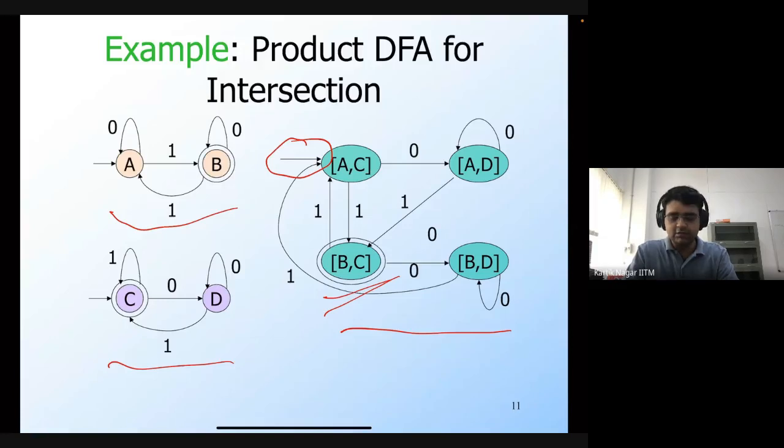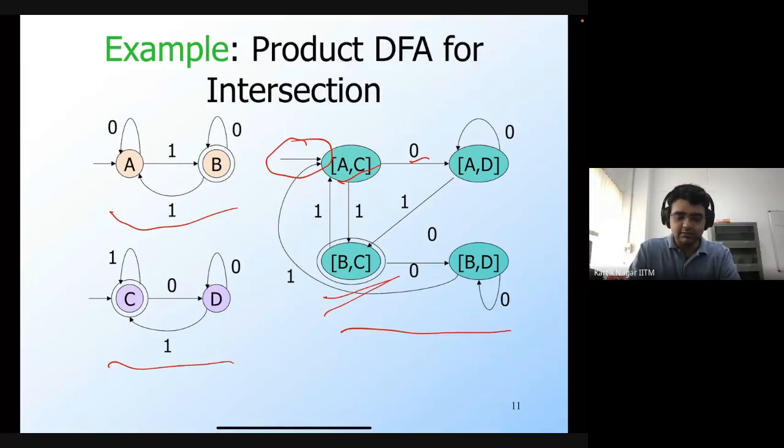Whenever you are in a state of the product automaton and you see a symbol, the transition consists of the transitions of the constituent automata. For example, if you are in the state AC and you see zero, you look at the transition of the first automaton: A on zero goes to A, and C on zero goes to D. So the AC tuple goes to the AD tuple on the symbol zero, and so on. That's how we define the transitions of the product automaton.